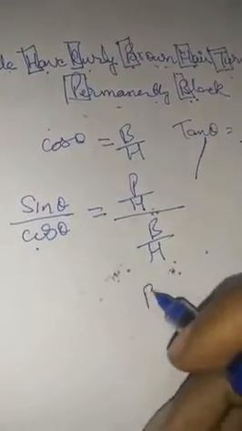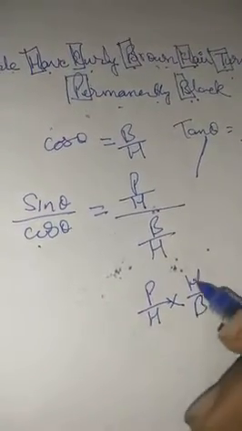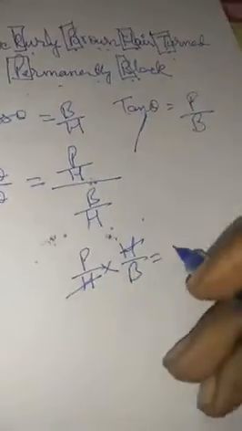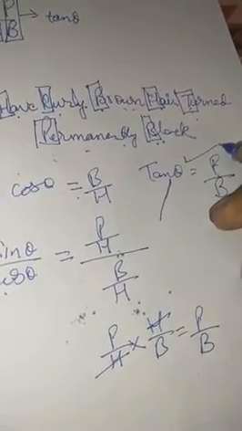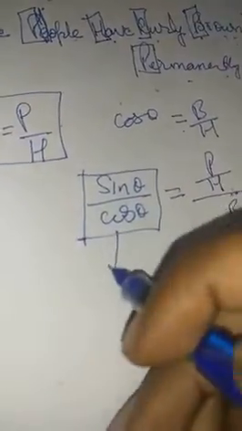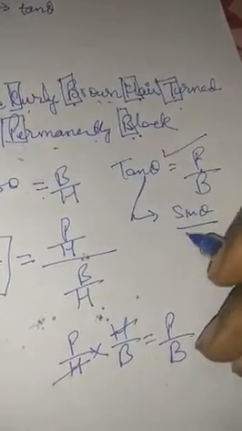So how do we solve them? It will be P upon H into the reciprocal of H upon B. So H and H get cancelled out. What are we left with? P upon B. And out of these three trigonometric ratios, which one is P upon B? Yes, this. So that means sine theta upon cos theta leads us to tan theta. Alright, so this can also be written as tan theta is equal to sine theta upon cos theta.